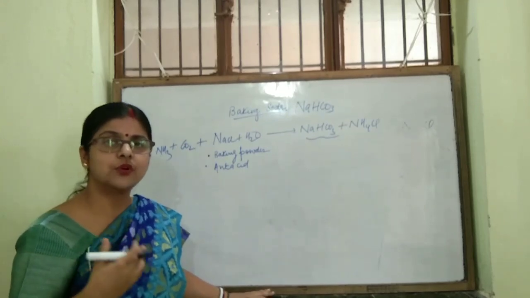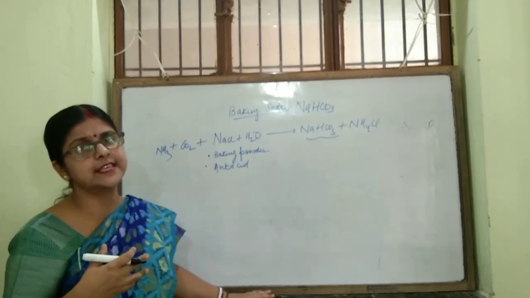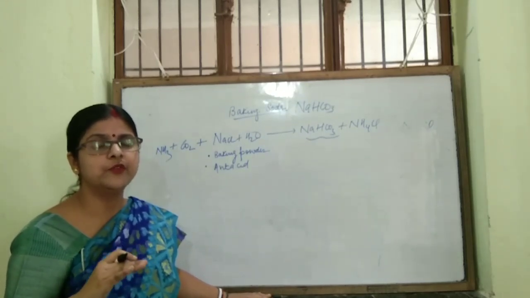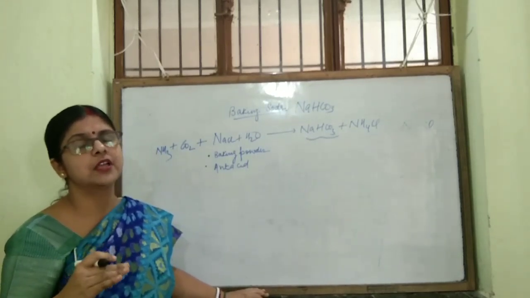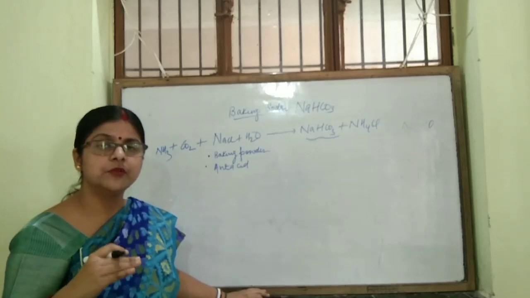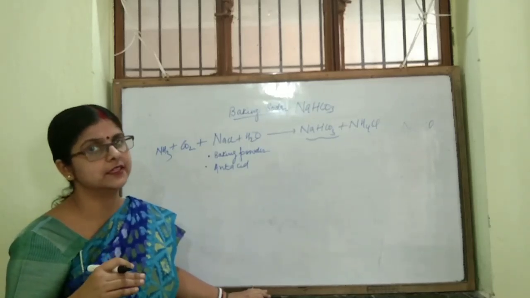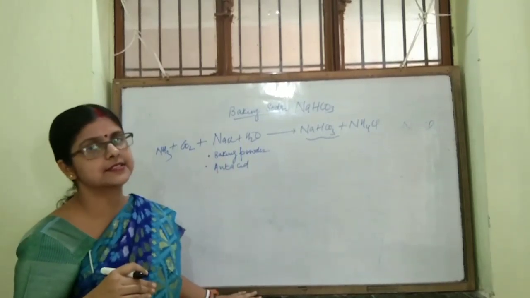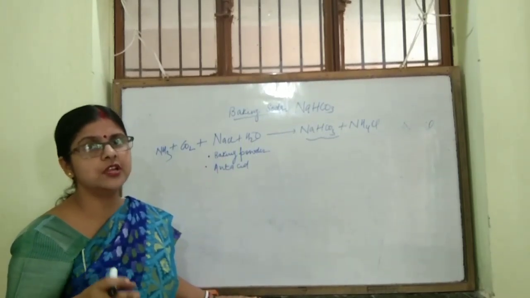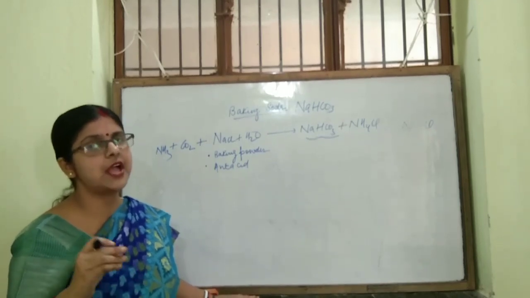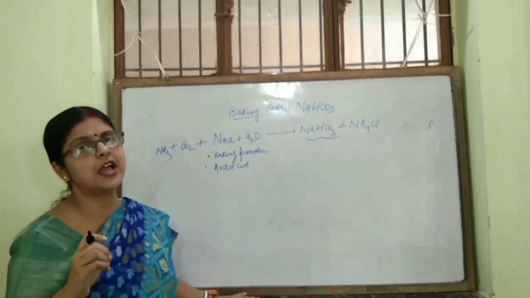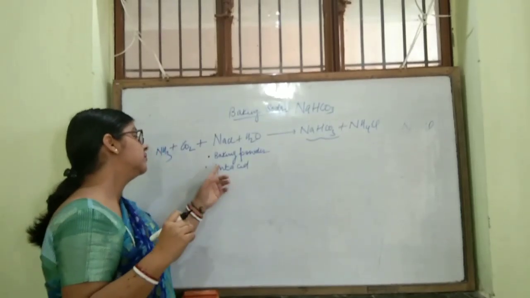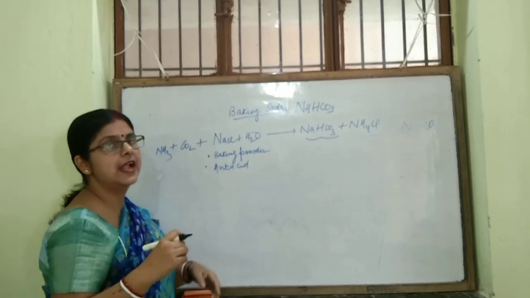This baking soda will react with excess HCl of your stomach and will raise the pH of your stomach, and you will get rid of acidity. So another use is as an antacid. I told you that it reacts with HCl and neutralizes the excess acid of the stomach. So it acts as an antacid.